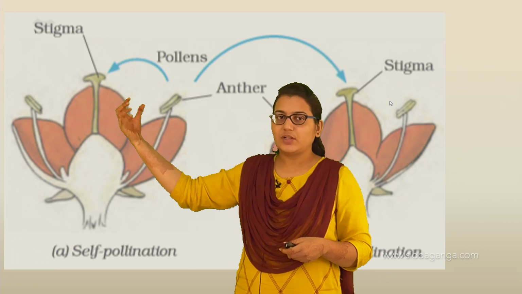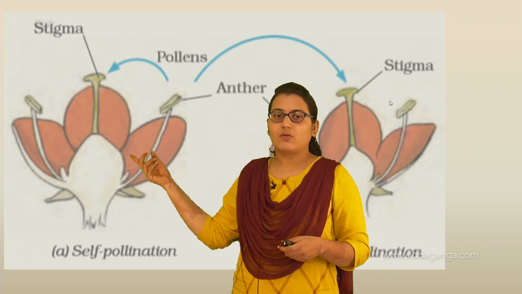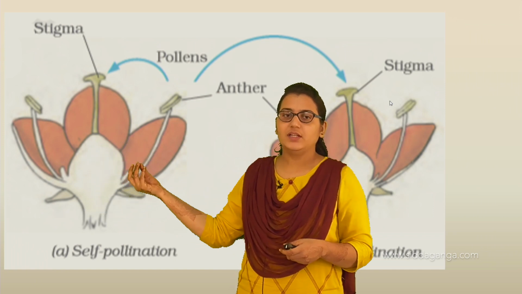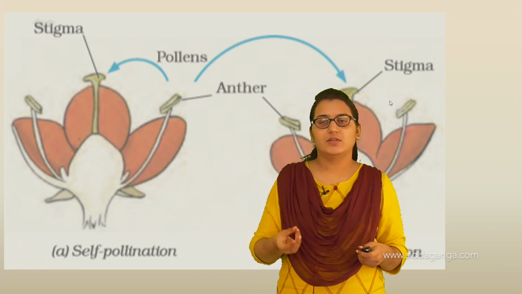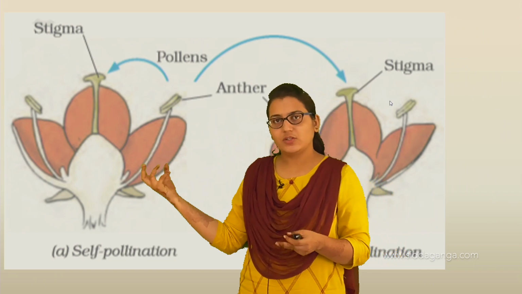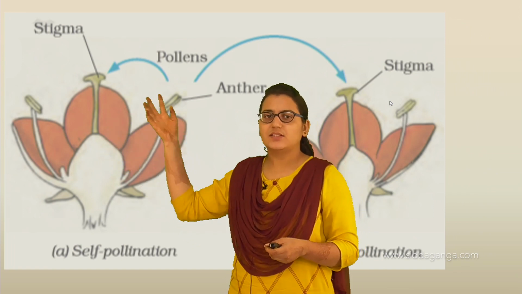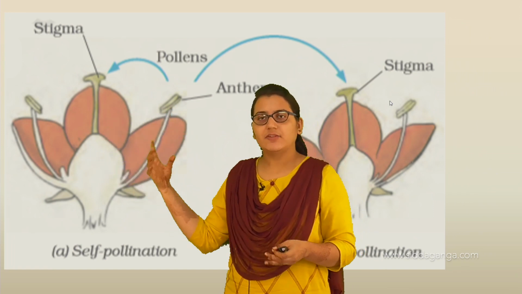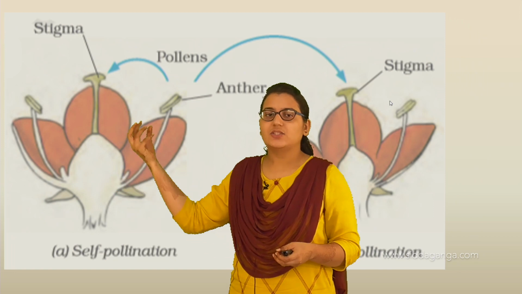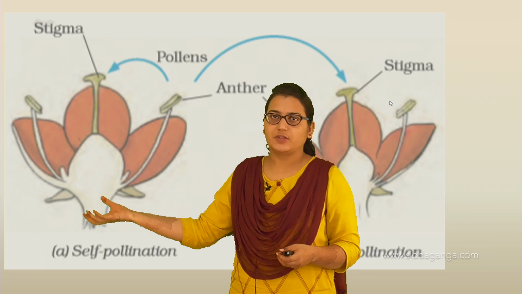Now, what happens when the fruit has to grow? This ovary grows into a fruit, and when it is growing, all these flower parts, this anther, this stigma, all these petals, fall off, and the ovary becomes a fruit. That's how it grows further.